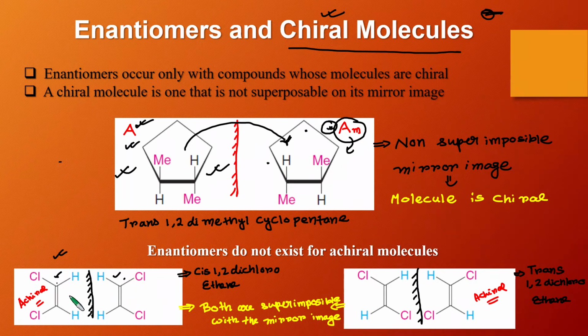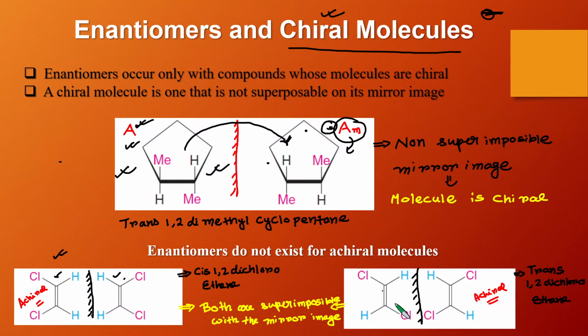As this molecule is achiral, its enantiomer wouldn't exist, because it does not have any non-superimposable mirror image. The same thing also occurs in case of trans-1,2-dichloroethene. If you take the mirror image of this molecule and try to superimpose, you can easily do that.